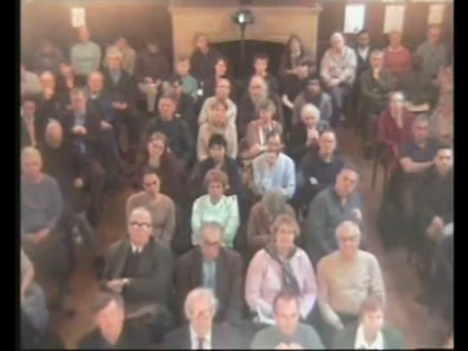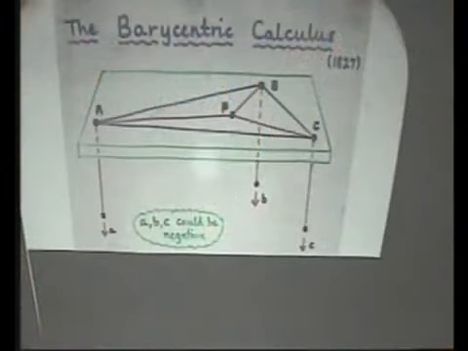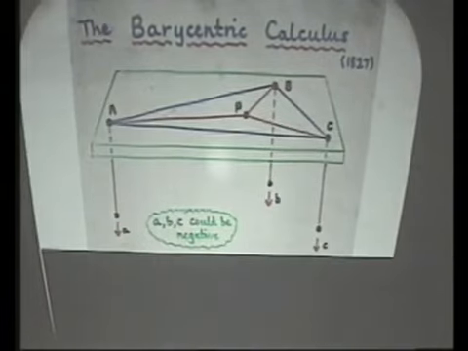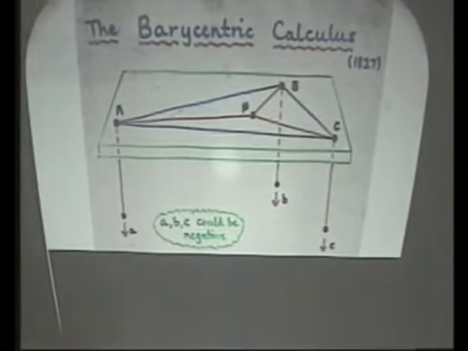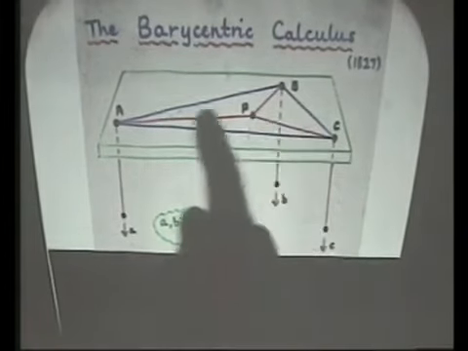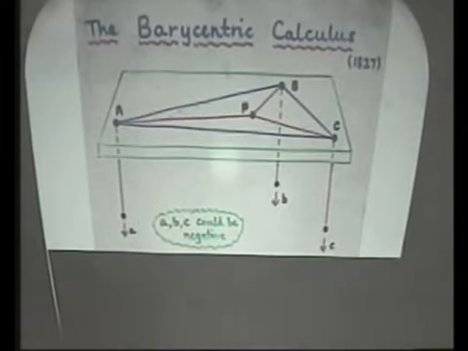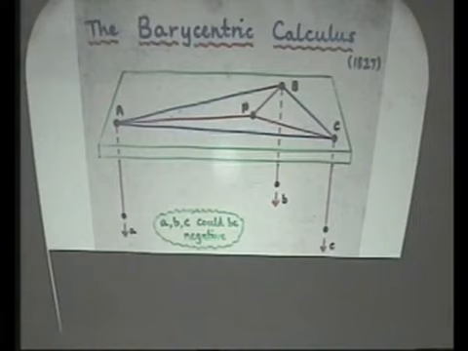To give you an idea of what the barycentric calculus is, supposing you take your kitchen table and bore three holes in it. Again, don't try this at home. And you have a heavy weight here, P, attached by strings through A, B, and C, and you attach weights to A, B, and C. Now, it's quite clear that if you have a heavier weight here, it'll pull P over to that side.